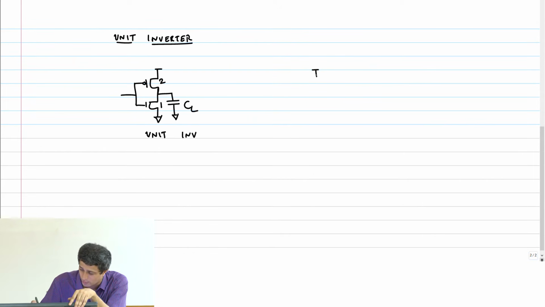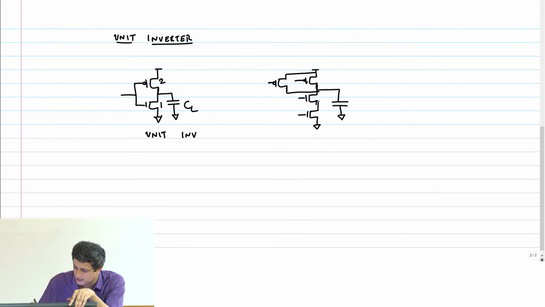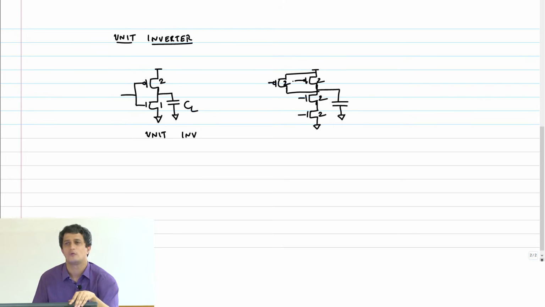When I constructed my NAND, it was like this. We said this has to be 2, 2, 2 and 2. So why did we say 2, 2?